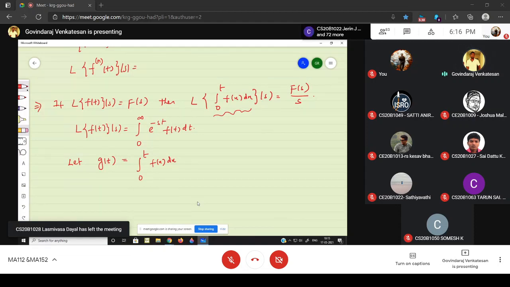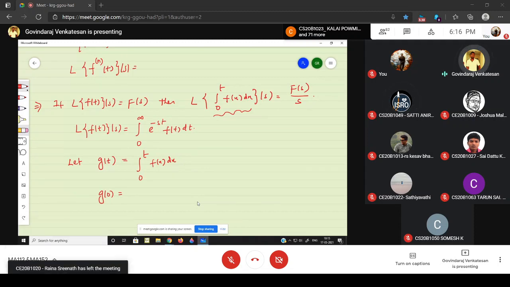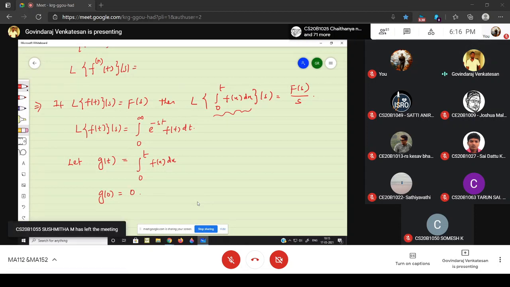Then what is g of 0? It is 0. When putting t equal to 0, the integral has upper limit 0 and lower limit also 0. So g(0) is 0. Now, can you find what is g dash of t?